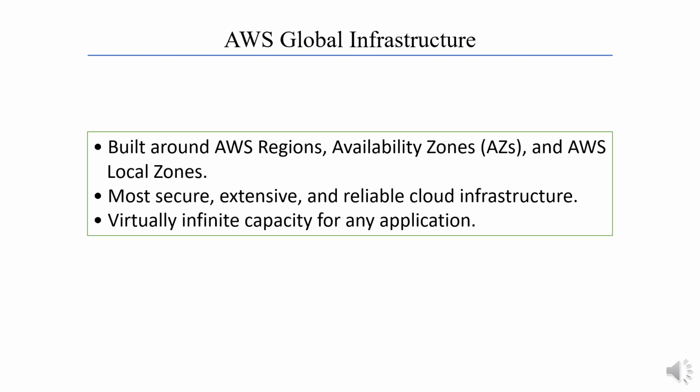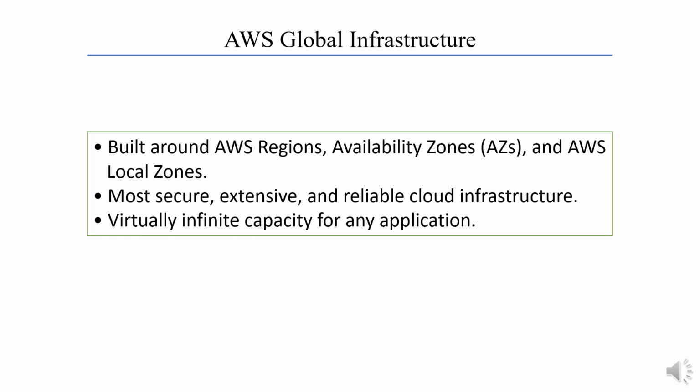A local zone is an extension of an AWS region that is geographically close to the users. By using local zones, you can place resources such as compute and storage in multiple locations closer to your users.